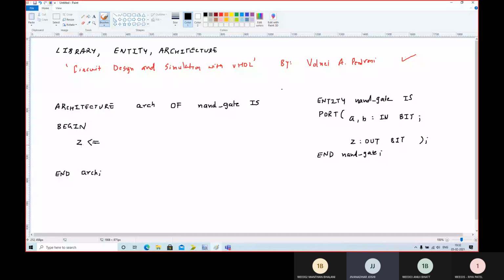So Z equals to, I will read it as Z equals to, but you should write it like Z less than equal to. So Z less than equal to A NAND B. Okay, put a semicolon and you are ready with your code. Is there any doubt? Hello, is there any doubt? Okay, then let's simulate in the Xilinx software.